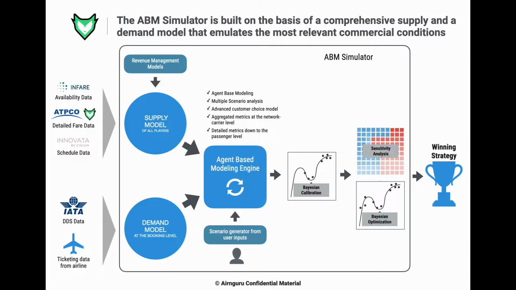After the model is prepared, we implement a two-step process. First, we calibrate the demand using Bayesian optimization, and second, we optimize any variable in the model using the same methodology. Today, we will show you how this two-step process can be used to optimize a fare structure.